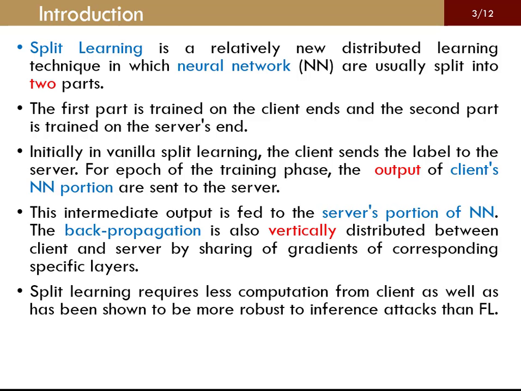Initially in vanilla split learning, the client sends the label to the server. For each epoch of the training phase, the output of the client's neural network portion is sent to the server. The intermediate output is fed to the server portion of the neural network. The back propagation is also vertically distributed between clients and the server by sharing the gradients of corresponding specific layers. Split learning requires less computation from the client and has been shown to be more robust to inference attacks than federated learning.